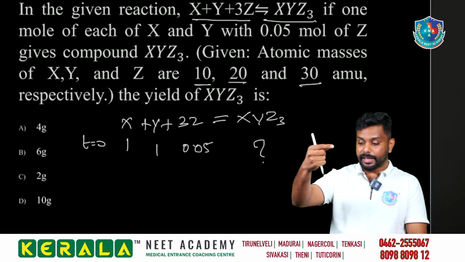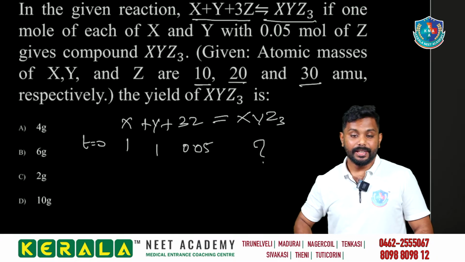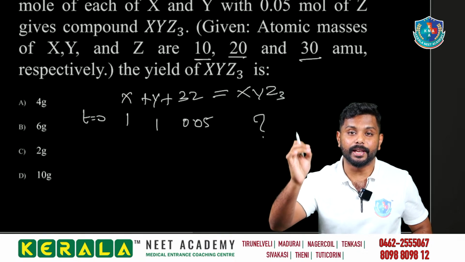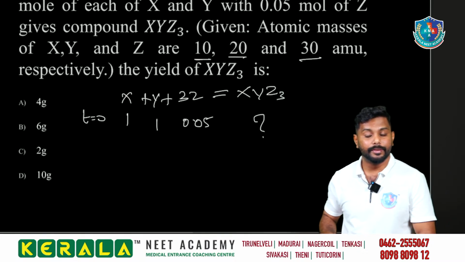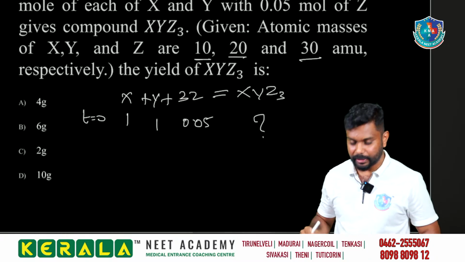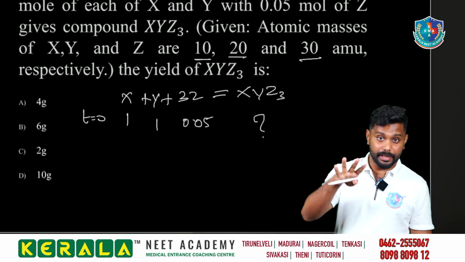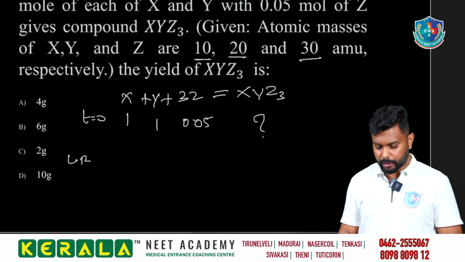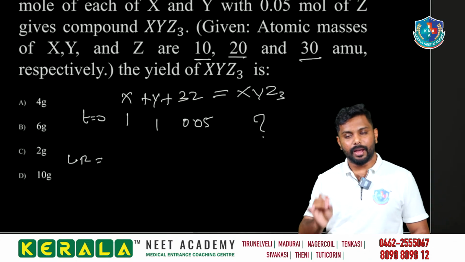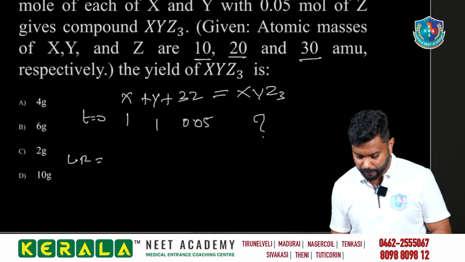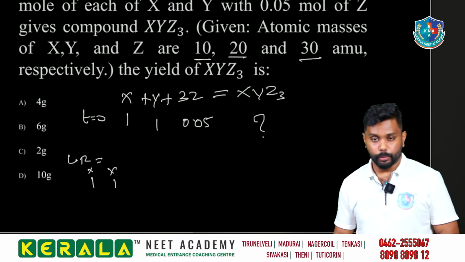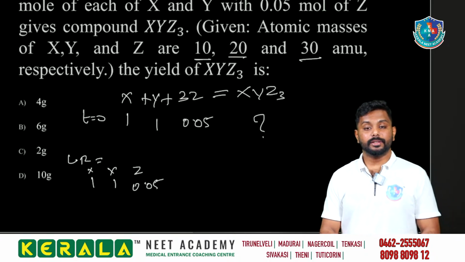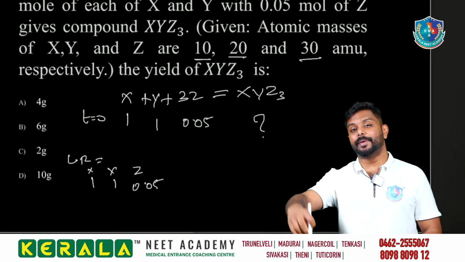When the reaction happens, the product is formed on the basis of the limiting reagent. We get the product only according to the limiting reagent. So we have to find who the limiting reagent is. Finding the limiting reagent is easy. To find the limiting reagent, you have to use the moles given. What moles are given? For x, 1 is given; for y, 1 is given; and for z, 0.05 is given. And using the stoichiometric coefficient we can determine the limiting reagent easily.